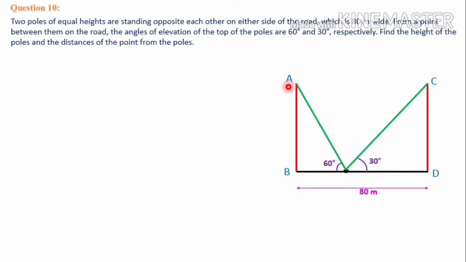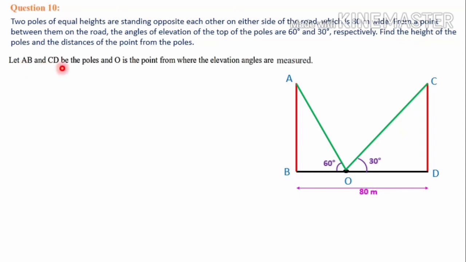Let's mark it. AB and CD are the poles which are equal in length, and O is the person's position between, or on the road. And here let AB and CD be the poles and O is the point from where the angles of elevation are measured. Means AB and CD, as we mentioned before, represent the poles, and the point O is the position of the person from where he is looking at the top of the poles. Let's take the first triangle ABO.